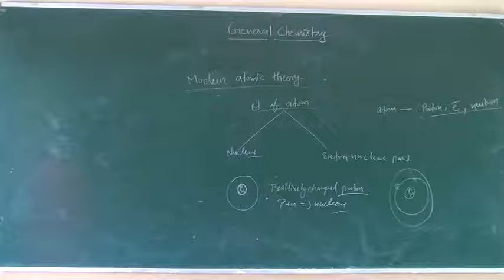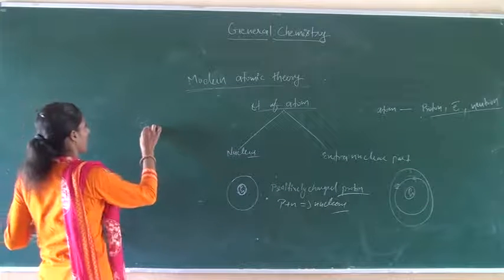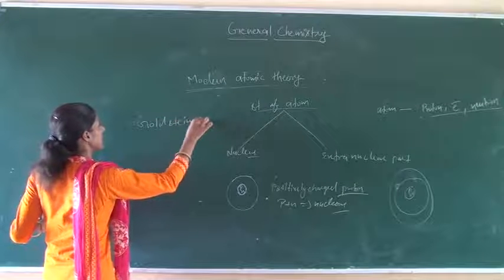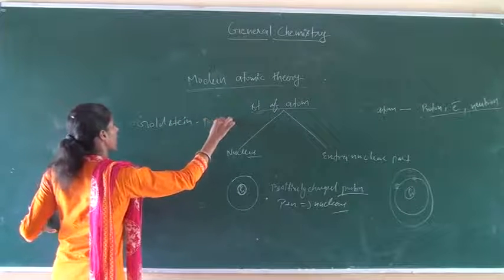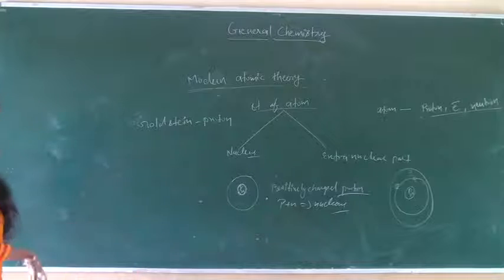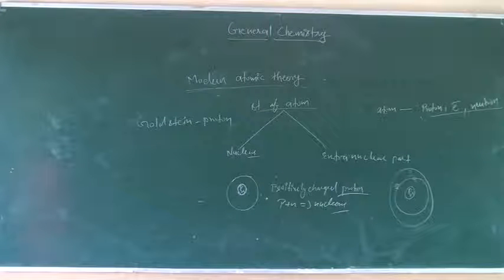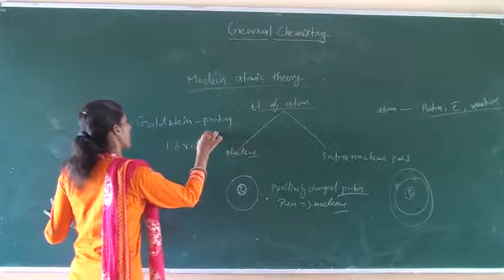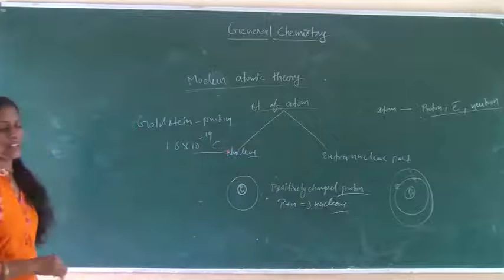Now, proton. Discovery of the proton is done by Goldstein. Goldstein is a scientist. He discovered the proton. Proton is a positively charged particle and its charge is 1.6 × 10^-19 coulomb.